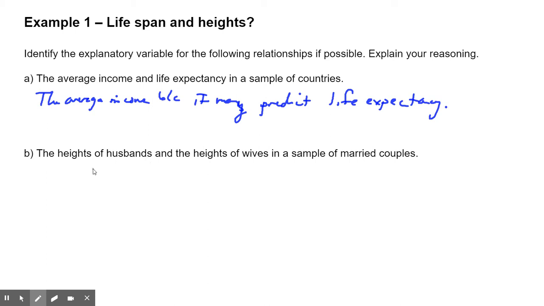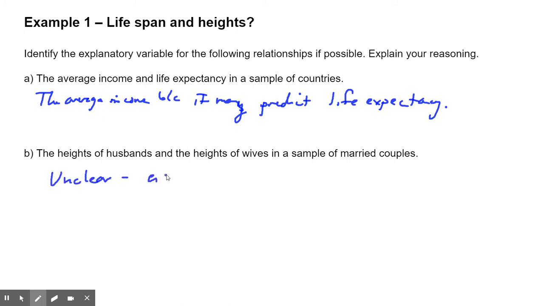Okay, B, the heights of husbands and the heights of wives in a sample of married couples. So this one is actually kind of tricky. I always think my wife makes a lot of the decisions, so she wanted to marry someone taller than her, but it doesn't always work out that way, right? Sometimes the husband's tall, the wife's tall, they're both short, one's tall. So I would say this one is unclear, right? I'd say unclear.